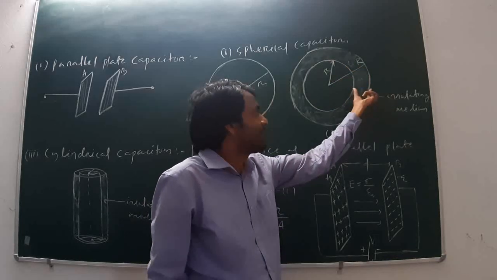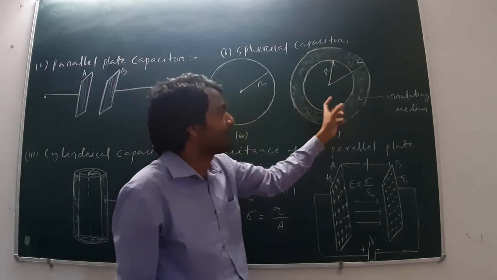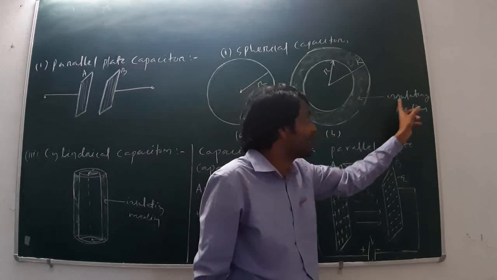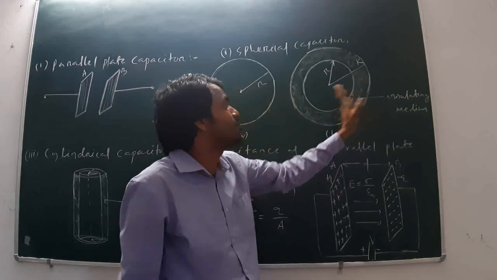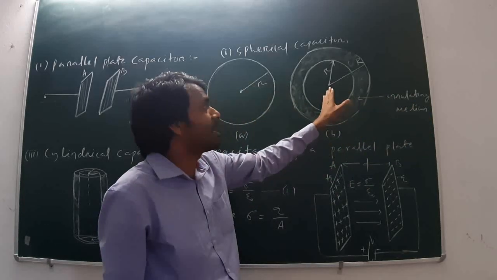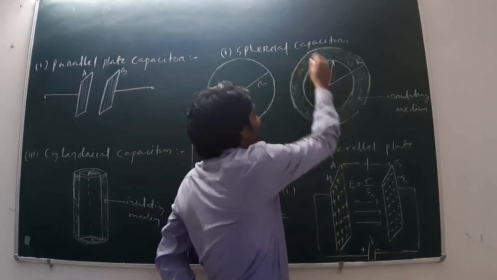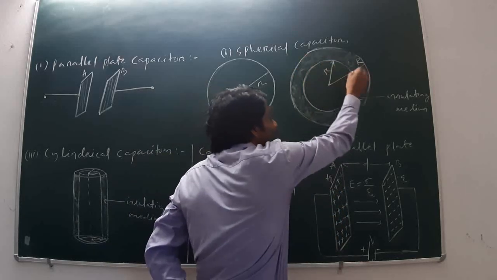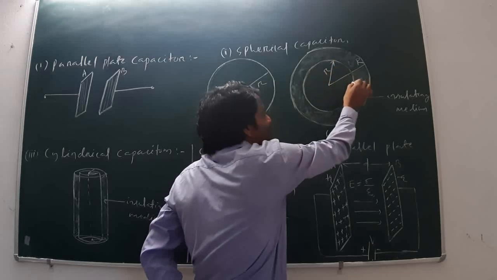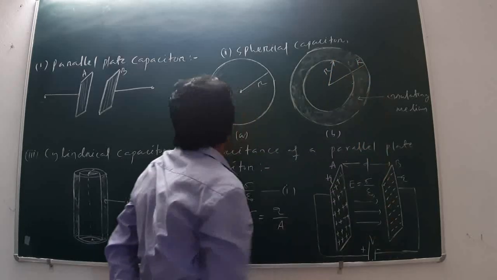Then they are separated by a small distance, and the insulating medium is kept between the two plates. This is known as the parallel plate capacitor. In a spherical capacitor, in these capacitors, this plate acts as positive and this acts as negative.